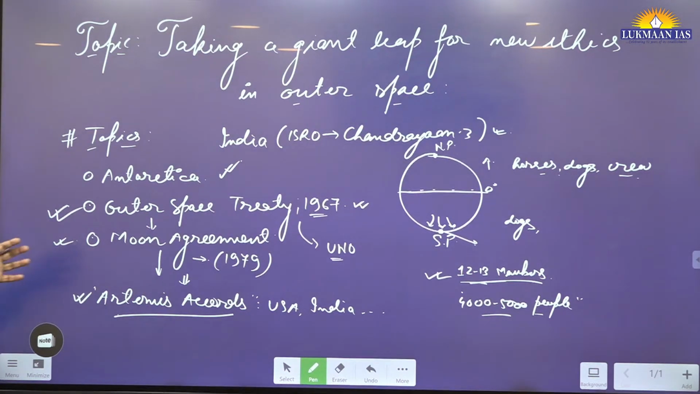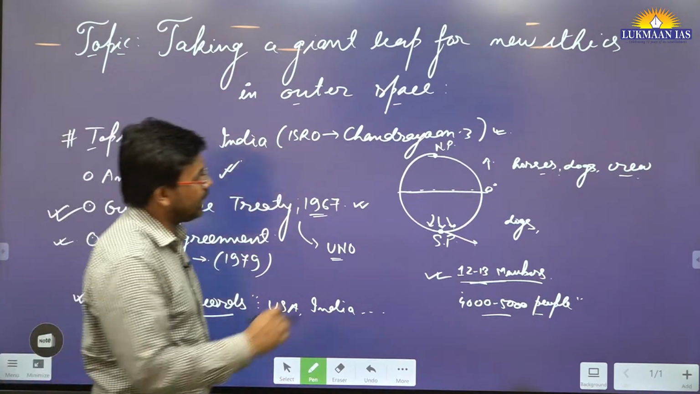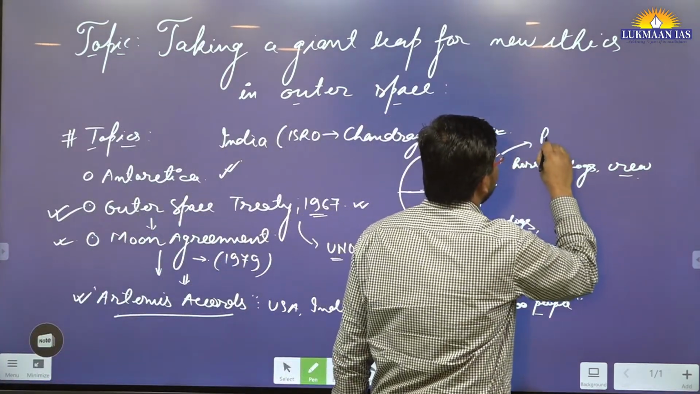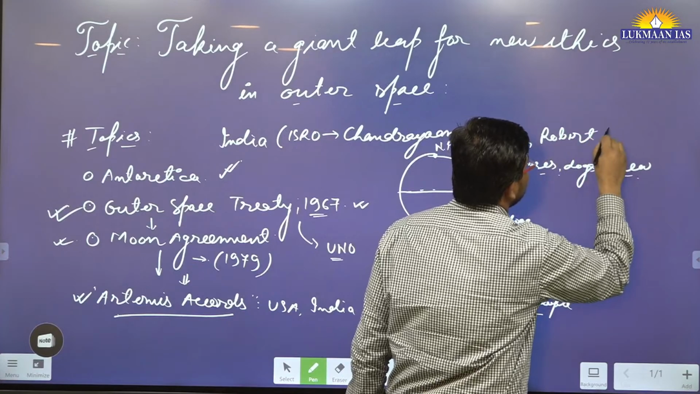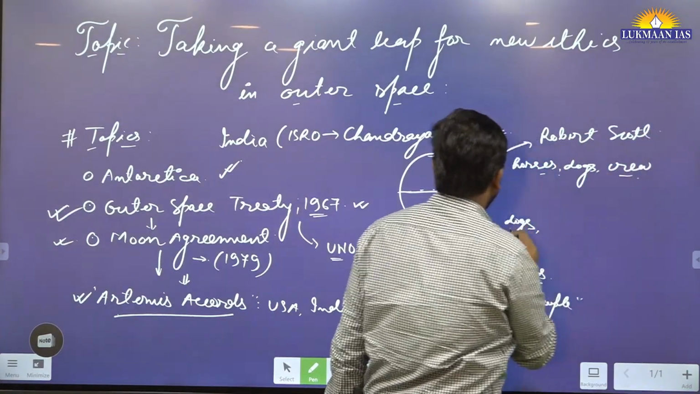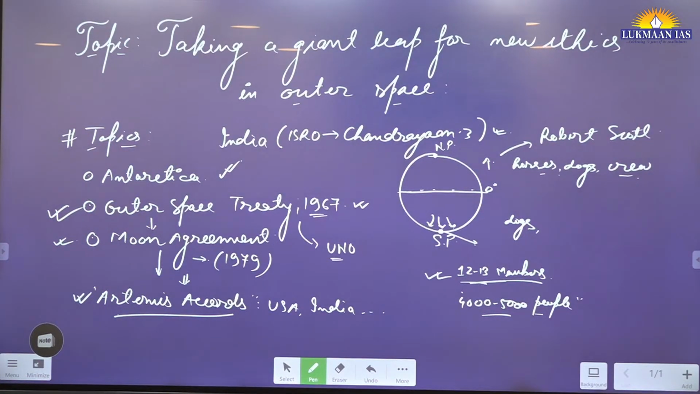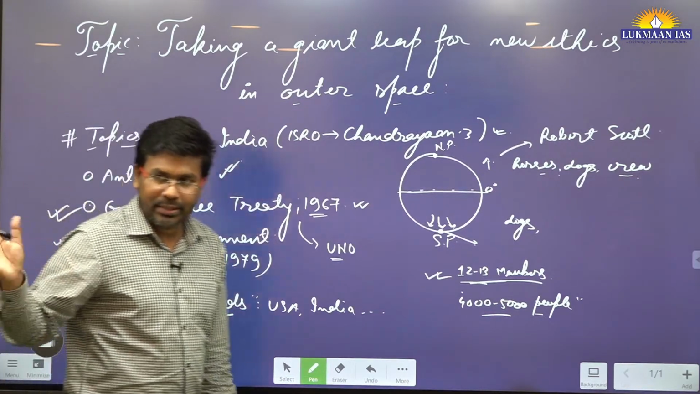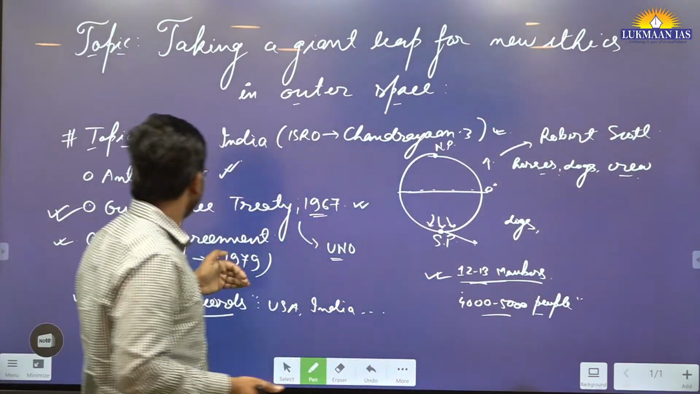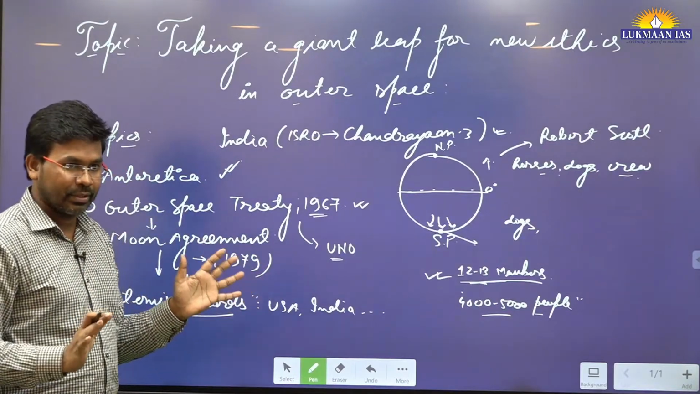So that's the thing. One person is Robert Scott from the UK, in the story that I have talked about. The other person is from Norway, his name is Roald Amundsen. So this information is not that important. What is important is that we should understand the broad framework, the important ones.